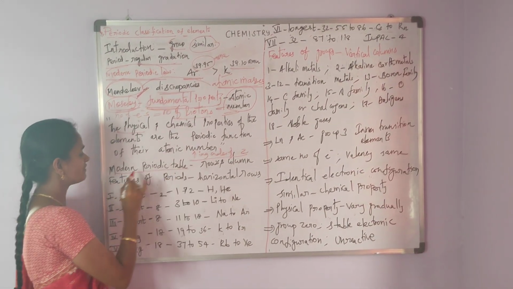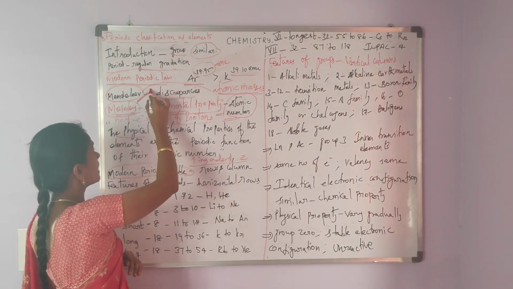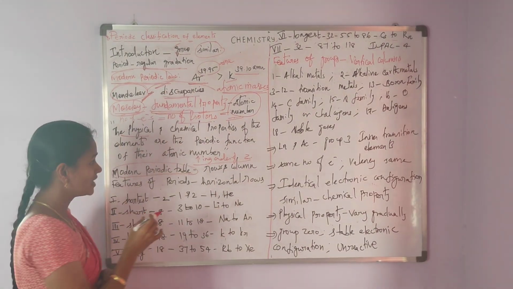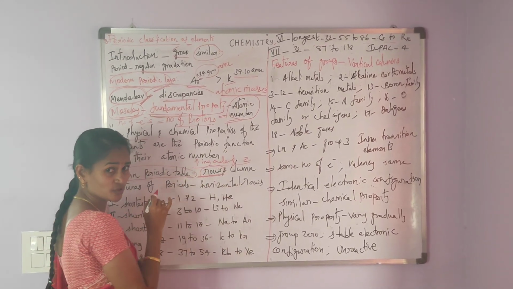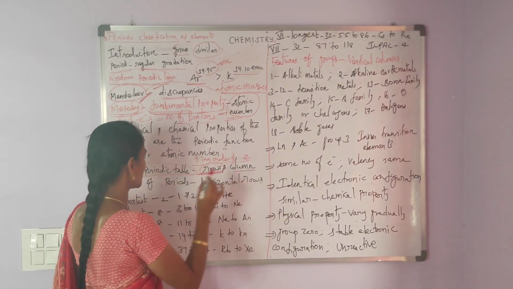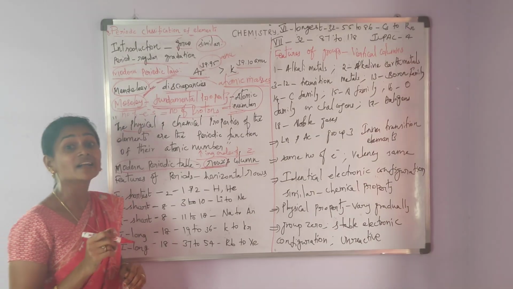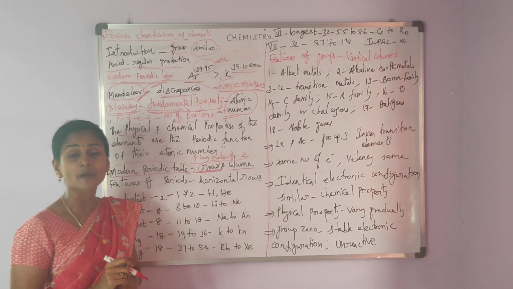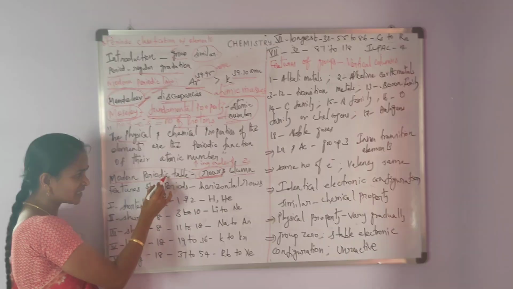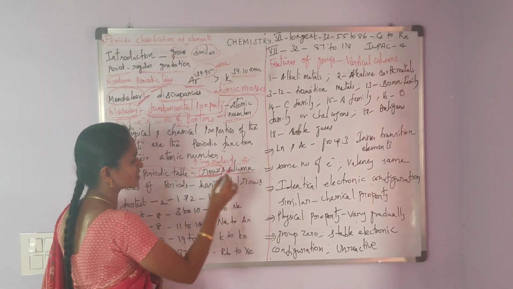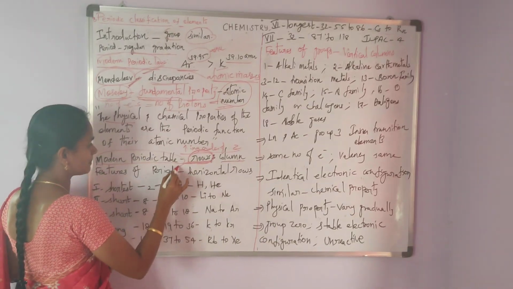Next, we will move to the modern periodic table. With reference to the modern periodic law, elements are arranged in a tabular arrangement. It contains rows and columns, and the modern periodic table shows the regular repetition of the properties of the elements. The rows are called periods.